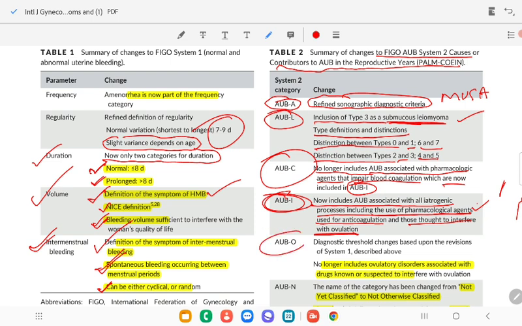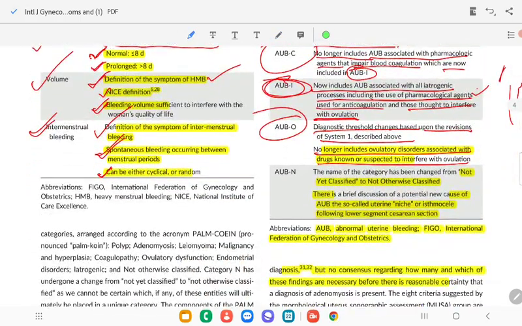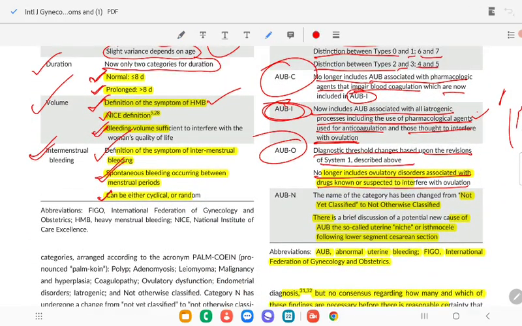interfere with ovulation. AUB-O: the diagnostic threshold changes based upon the revision of system 1, no longer including ovulatory disorder associated with drugs known or suspected to interfere with ovulation. AUB-N: the name of the category has been changed from 'not yet classified' to 'not otherwise classified'. There is a brief discussion of a potential new cause of AUB, the so-called uterine isthmocele following lower segment cesarean sections. Okay.